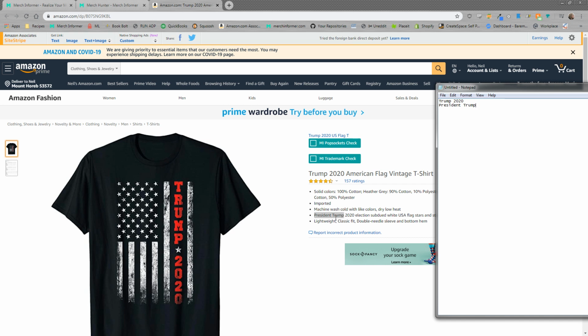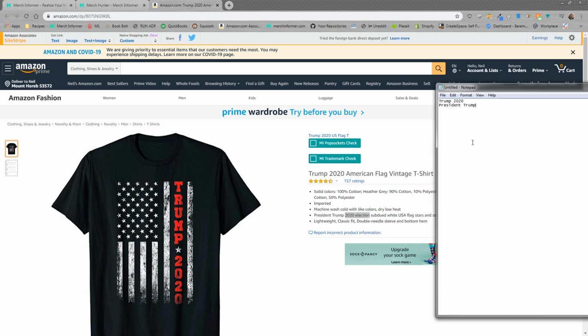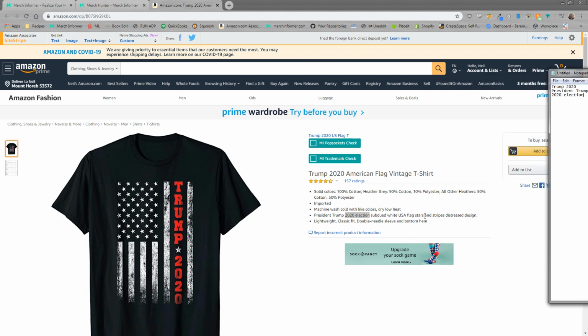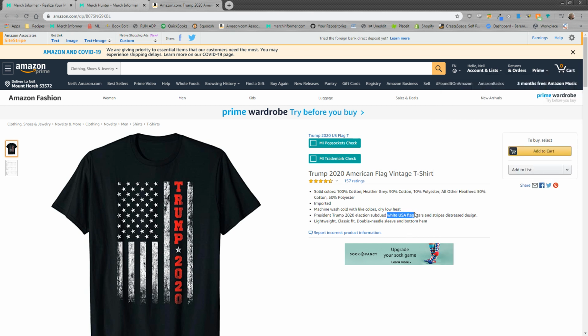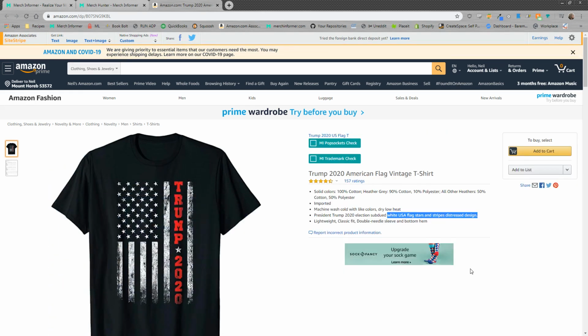I see President Trump 2020 election. So 2020 election, right? That's a keyword that's coming up. That relates to Trump, so we'll put that in there. And the rest of this, right, white U.S. flag, stars, stripes, blah, blah, blah, relates to the actual design. It doesn't relate to the big overarching niche, in this case, which is Trump. So we'll close that out.